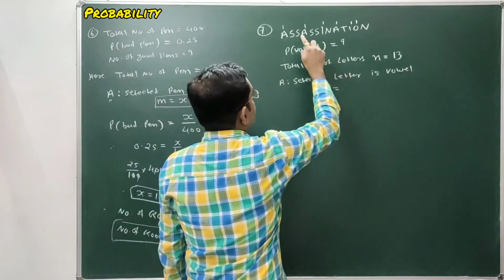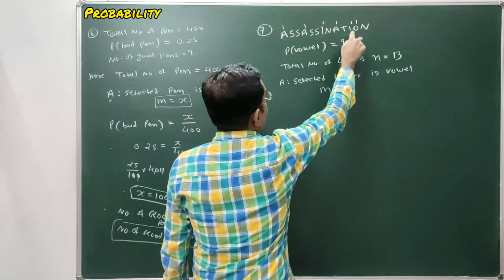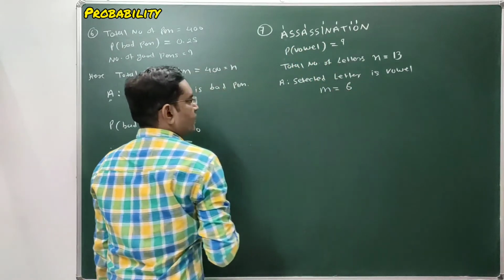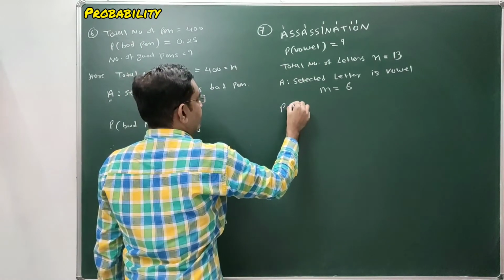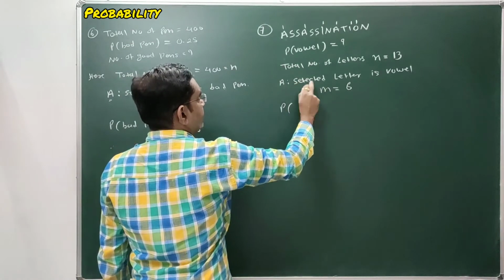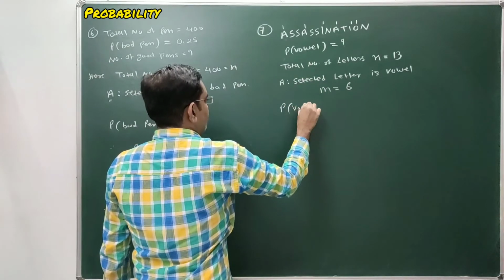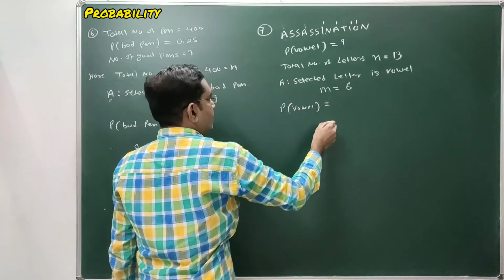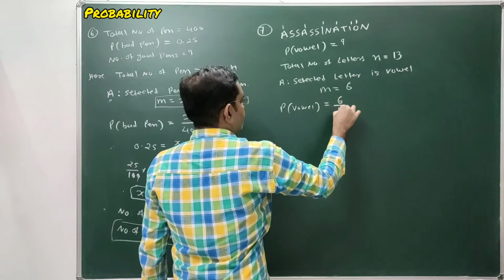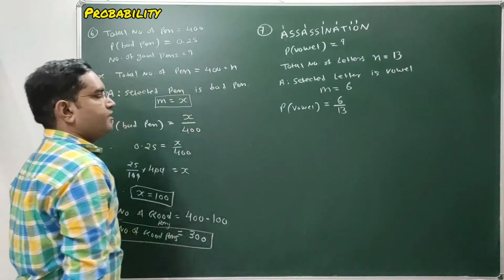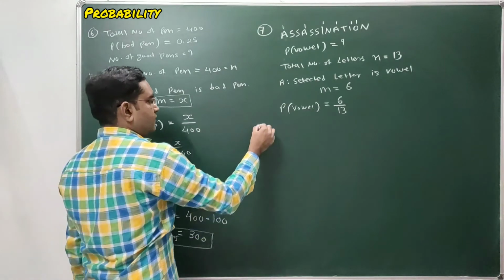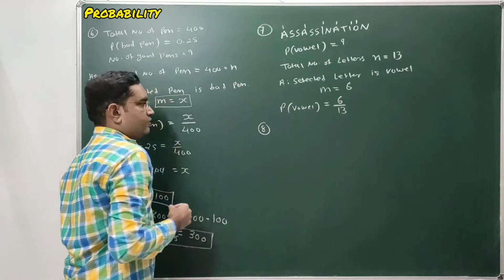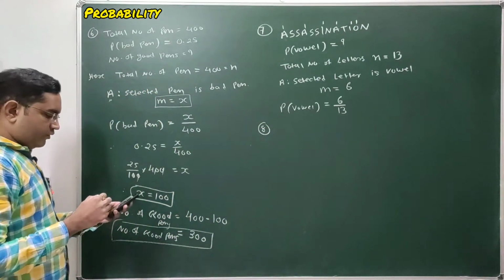So number of vowels here is 6. So probability of selecting a vowel, that is probability of event A, is 6 upon 13 in the word assassination. Clear, students? Now let's move towards the next question.